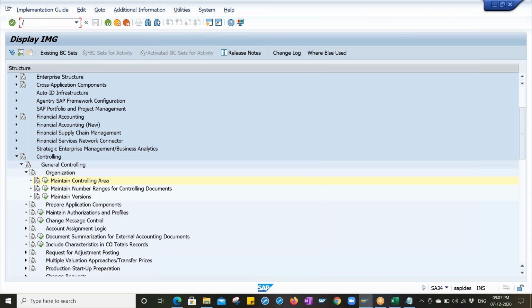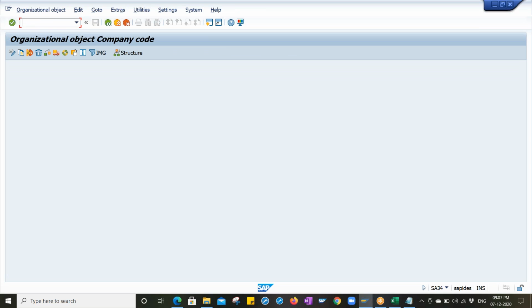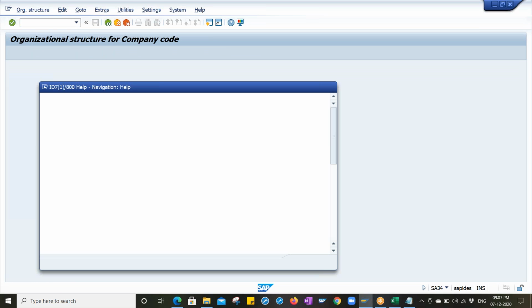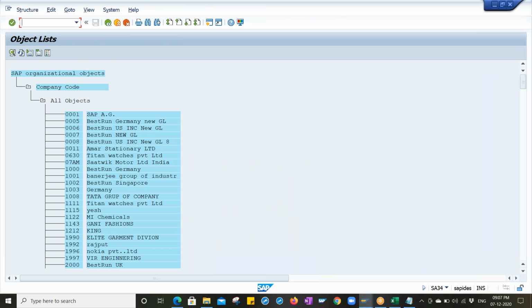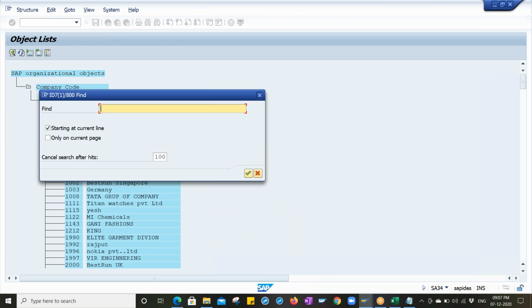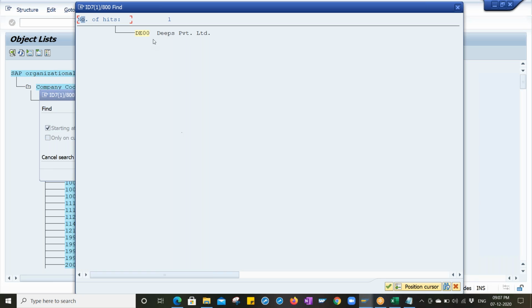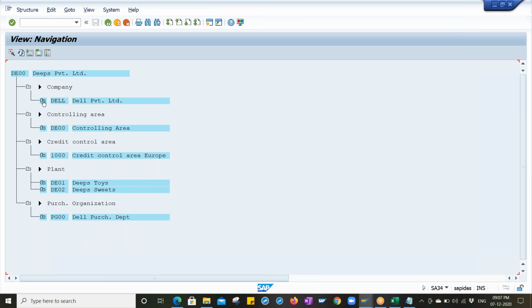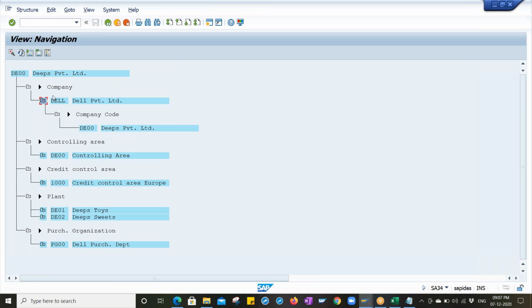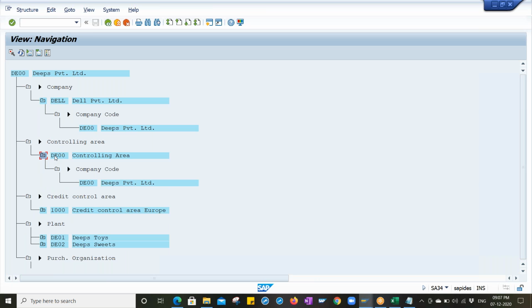Right now we can check our organizational structure. Let me go to T code EC01. Click on structure, click on navigation, click on continue, click find. What is our company code? We can find it. Double click on the company code. Look at this: this is the company, and this company is linked to the company code. This is the controlling area, and this controlling area is linked to the company code.